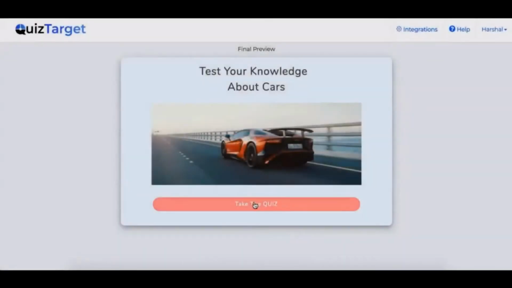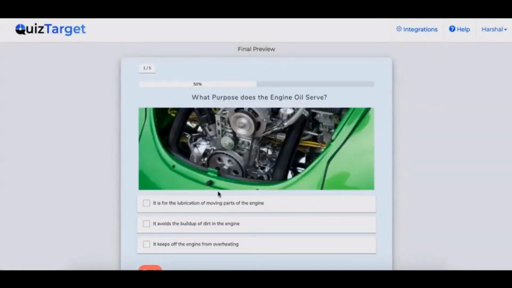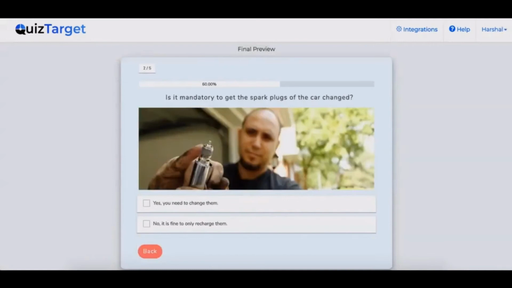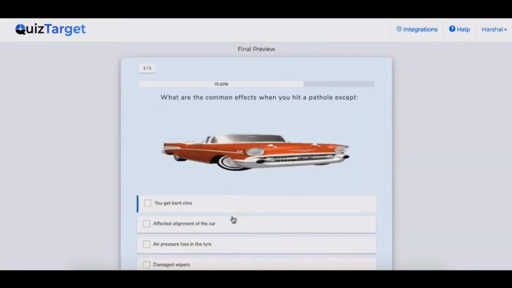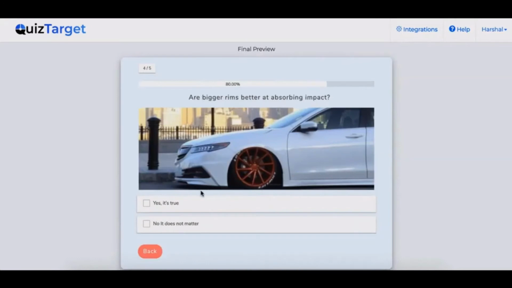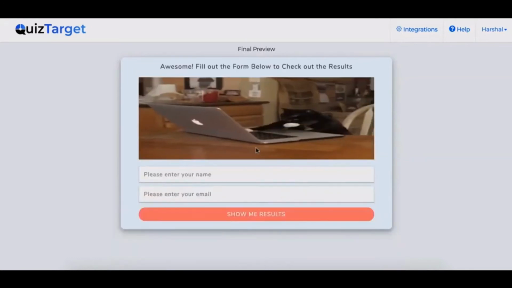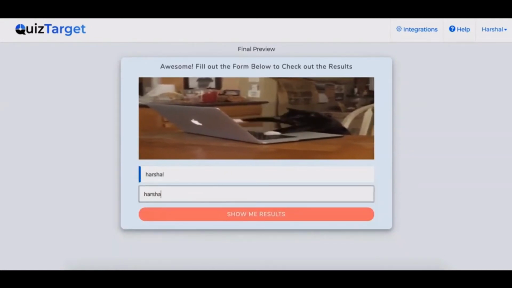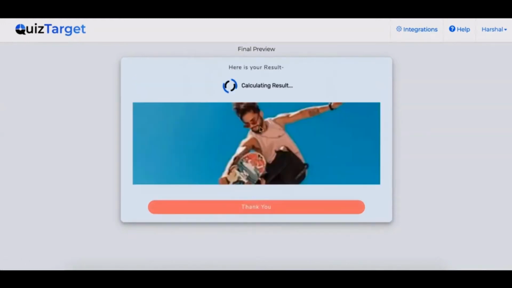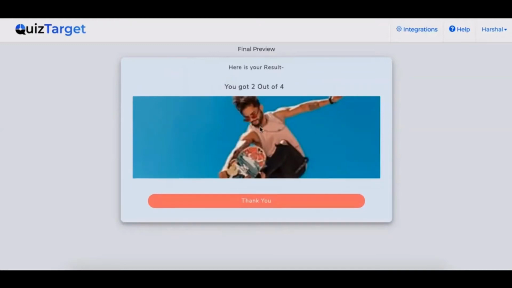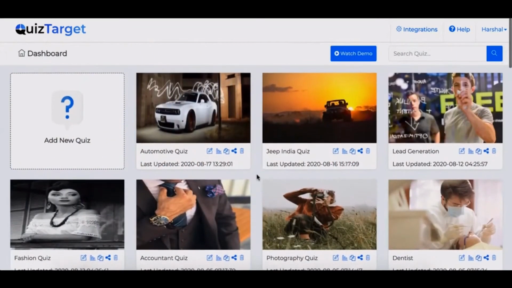Harshal Jadhav this side, and in this video we'll go over how to create interactive lead generation quizzes that skyrocket leads and boost conversions for any niche using gamified lead generation technology. Old lead generation opt-in forms, welcome mats and pop-ups don't perform well anymore. On the other hand, quizzes engage and capture audience attention and build your list much faster. So let's dive inside Quiz Target to show you how easily you can create lead generation quizzes.